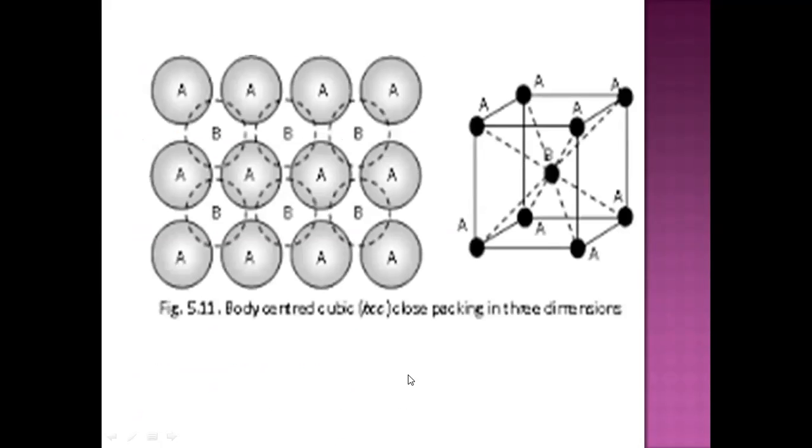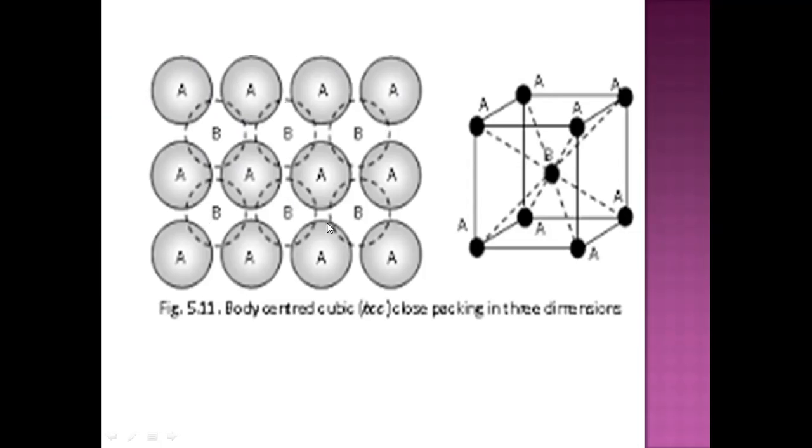You can see here in this figure, the first layer is made up of A. This is the type of structure that we have seen in arrangement 2. Now this second layer B is placed on the hollow or empty space of the first layer.